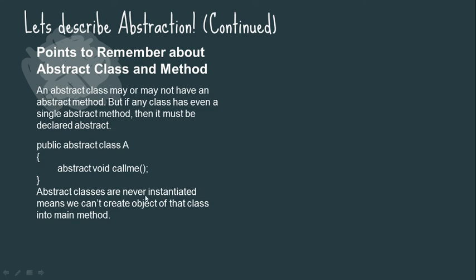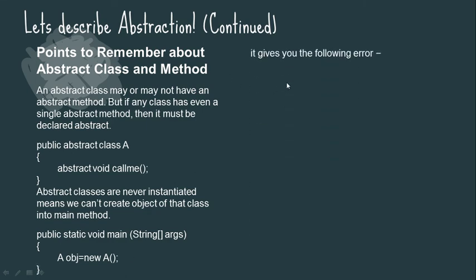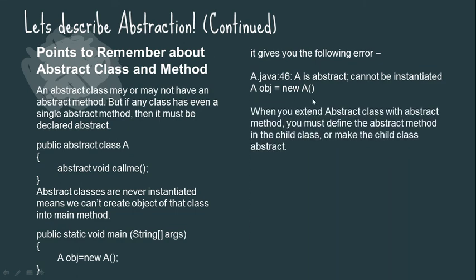Abstract classes are never instantiated, meaning we cannot create an object of that class in the main method. And suppose you are creating an object of the superclass A, with the object obj, and then after compiling you will get an error saying the class name is abstract, cannot be instantiated. Like this, a message will come. So that's why we always have to create an object of the subclass in the case of an abstract class.